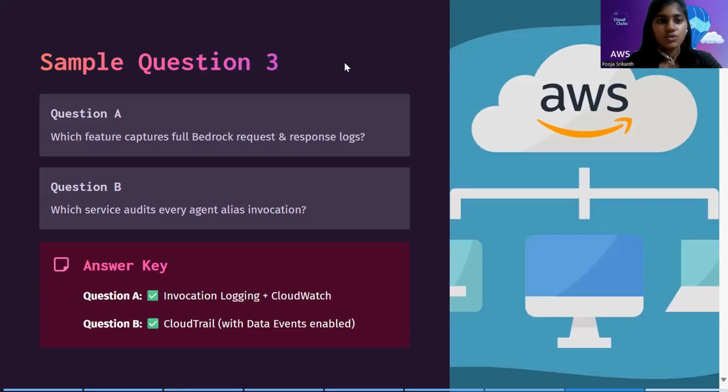Then the final question would be, which service audits every agent alias invocation? So here, mainly what you have to go through is that CloudTrail would be the important one here. Why? Because CloudTrail is for auditing purposes, and it will record any of your activities that have taken place. So this is where the option of CloudTrail will come into play. So I hope that it clears your mind about each of those important services that confuse you.